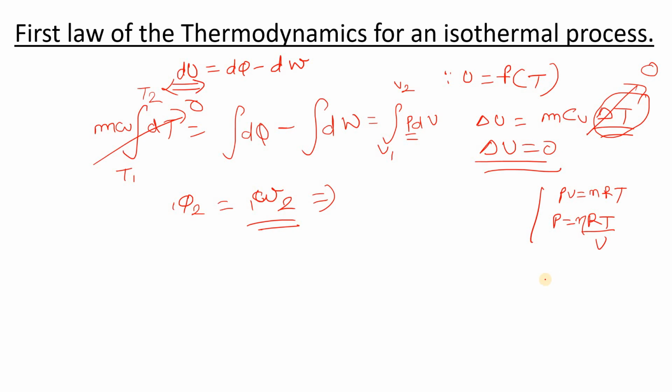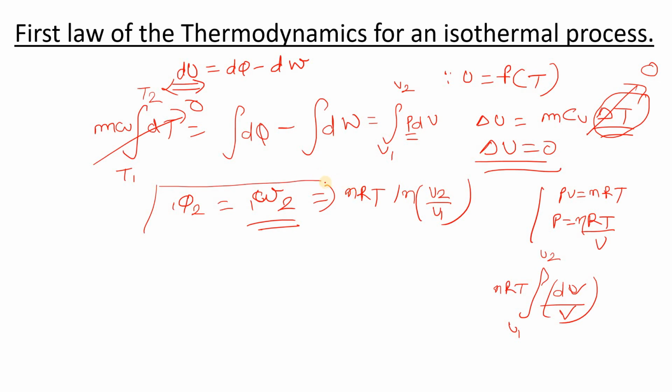Integrating from V1 to V2, n, R and T will be outside, and there will be dV by V. When I integrate this term, I simply get nRT ln V2 by V1.